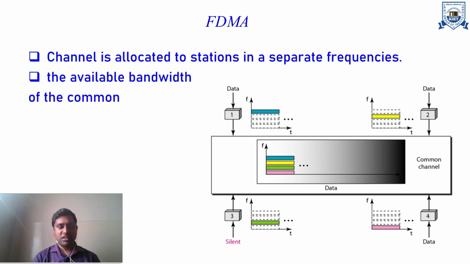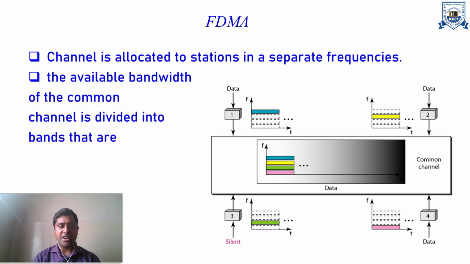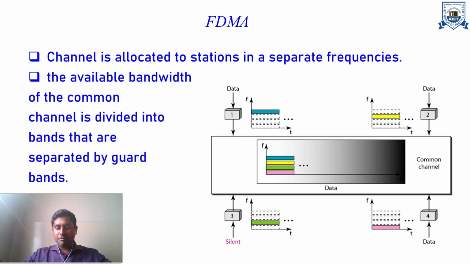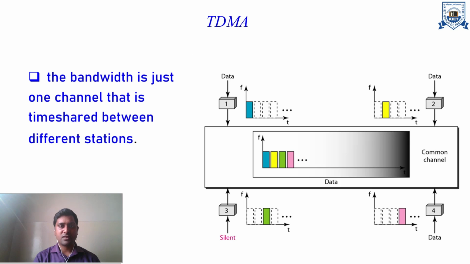So the available bandwidth of the common channel is divided into bands that are separated by guard bands. One nth portion of the total band is available to one station 24/7. One of the best examples is FM, where a channel like 91.1 megahertz is allocated to one station company.